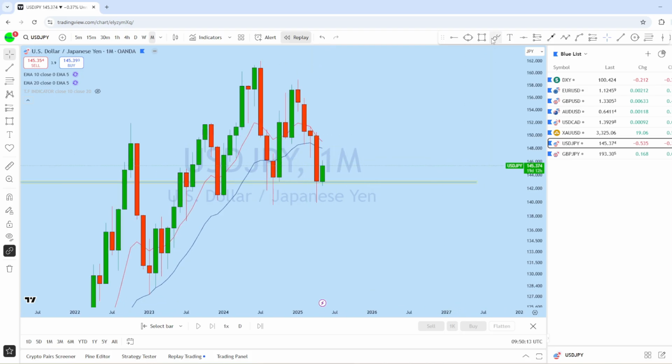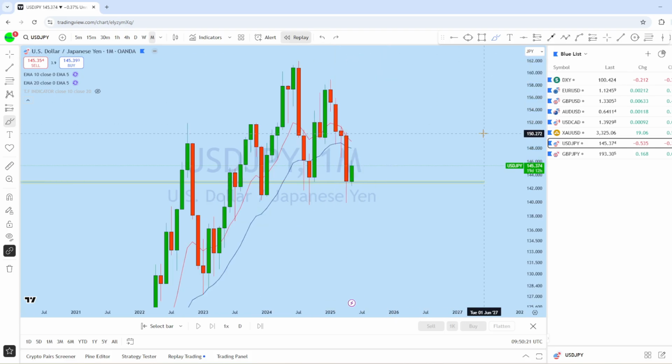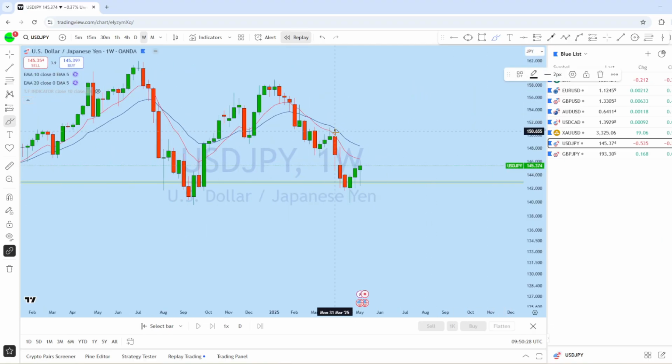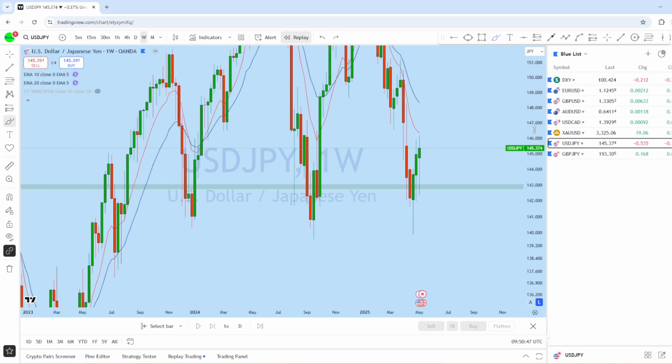As it is a long-term bull market, what we can expect on dollar yen is for the price to retest and then potentially revert back again in the direction of the trend. Now if we look at the weekly chart here on dollar yen, we can see there was a big drop on the weekly, followed by back-to-back 3 weeks of pullback. If we compare these 3 weekly bearish candles with the 3 weekly bull candles, we can see the market is in a pullback, expecting the price to retest and then revert back again in the major direction of the trend.